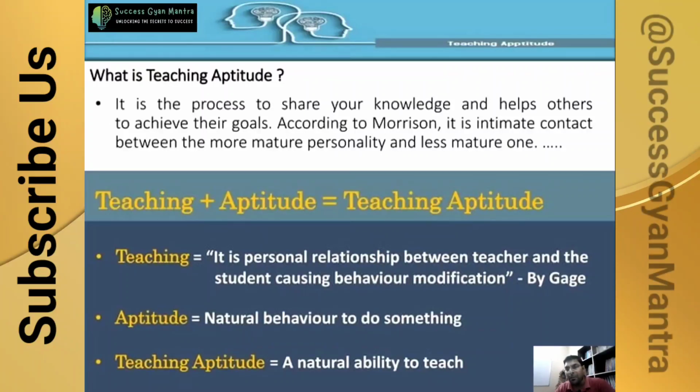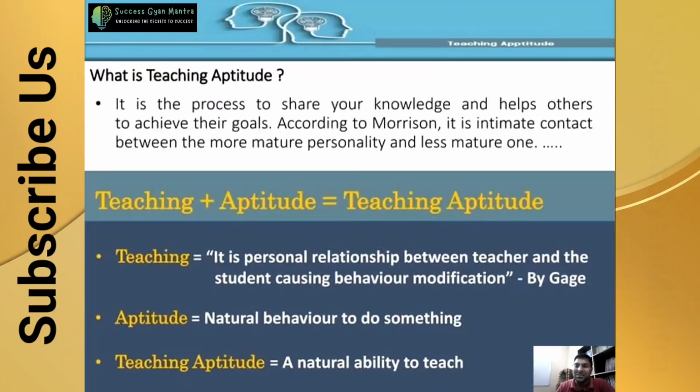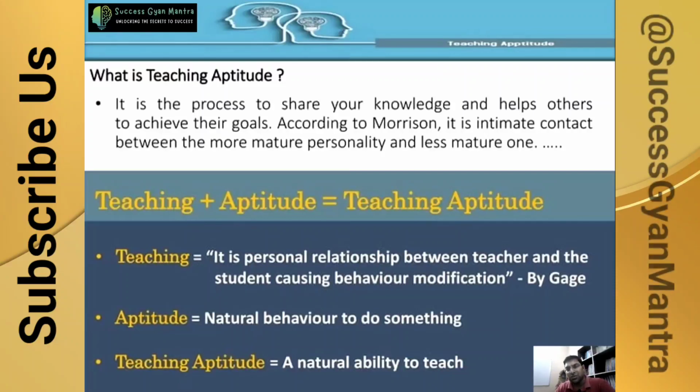According to Morrison, it is intimate contact between the more mature personality and the less mature one. The more mature personality means the teacher, the less mature one means the student. So it is a relationship between the teacher and the student. Teaching aptitude is a combination of teaching plus aptitude. Teaching means a personal relationship between teacher and student causing behavior modification.